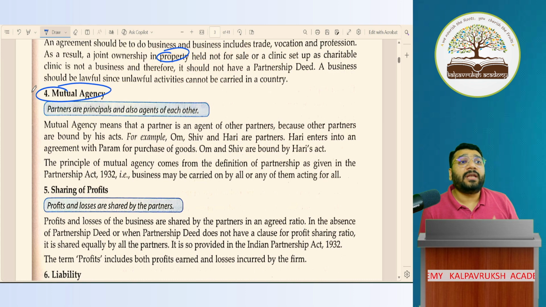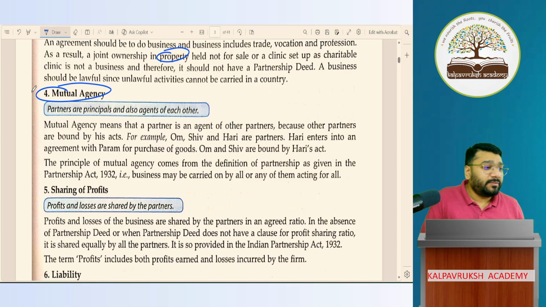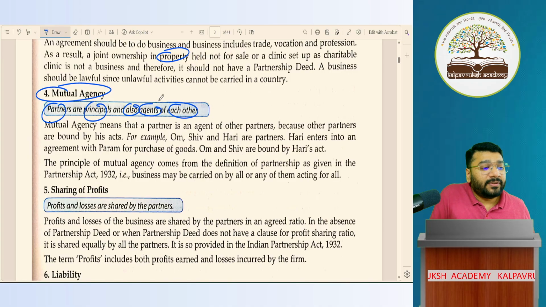You and I share what relationship? Teacher, student. What is the relationship that you have with your parents? Let's say father, son, daughter. Mother, son, daughter. So like that, the relationship is what? Here, principal and agent. Okay, not okay? So partners are principals and also agents of each other.